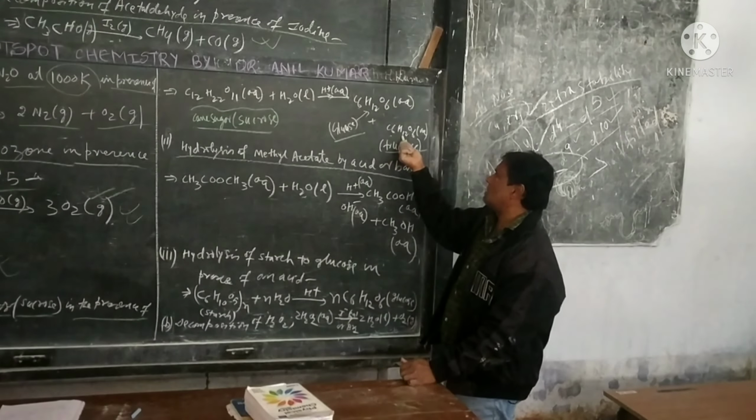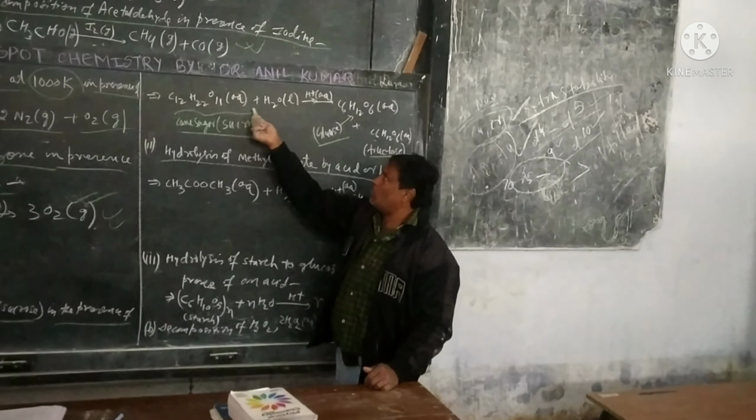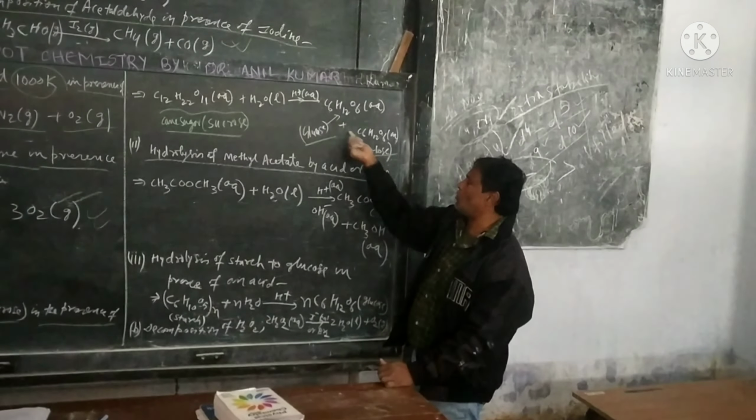This is glucose, C6H12O6 is also fructose. So cane sugar, aqueous, with H2O liquid, gives aqueous glucose and fructose.